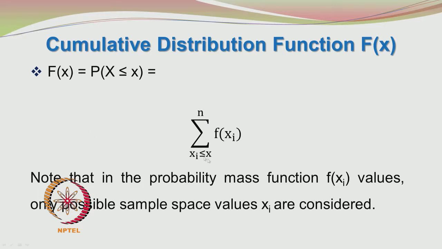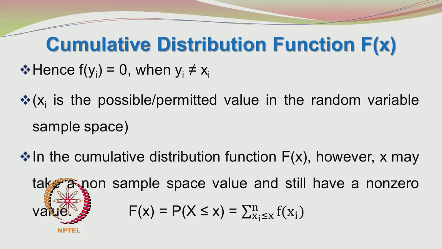Okay. So, you are summing over all the values of xi until you either go below x or reach x. There is an interesting distinction between the probability mass function and the cumulative distribution function. In the probability mass function, you can only apply the function to the possible values of the random variable x.